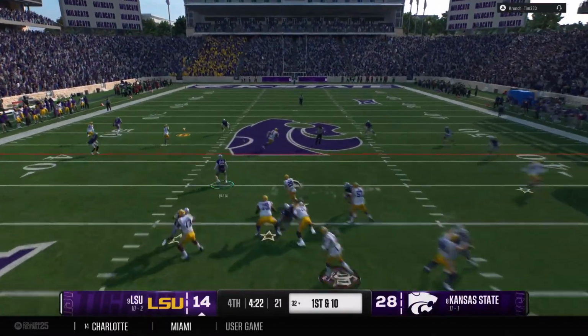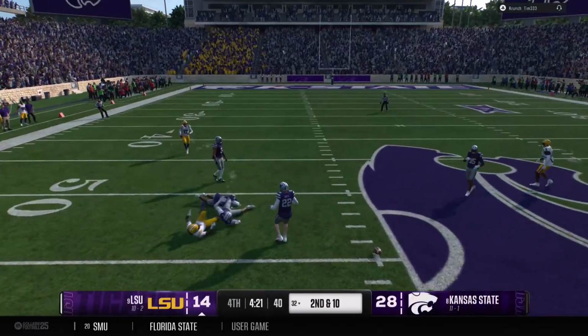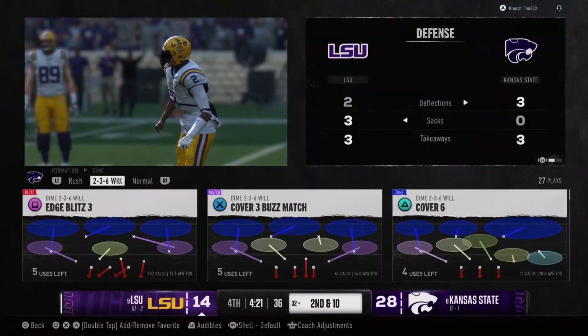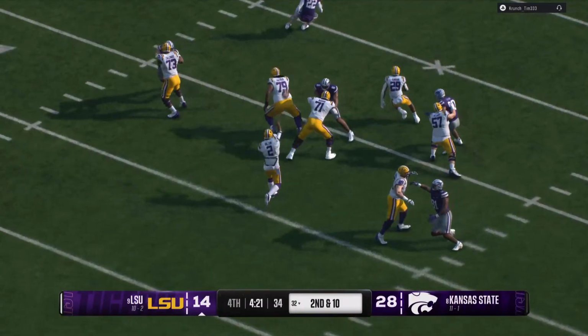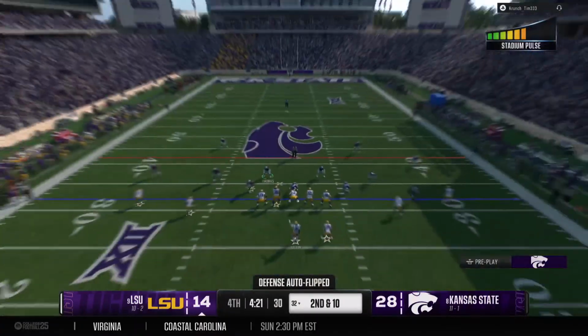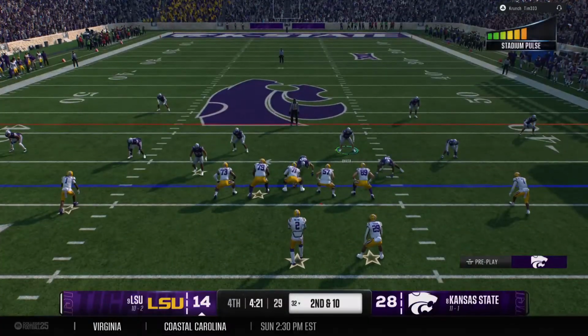From the gun, he looks for an open man. And it's incomplete. The defender arrived at the same time as the football. And now it's 2nd down. Yes, I thought he had his hands on that football. I thought he was going to come down with it. But give the defense all the credit with a big hit to knock that ball loose.